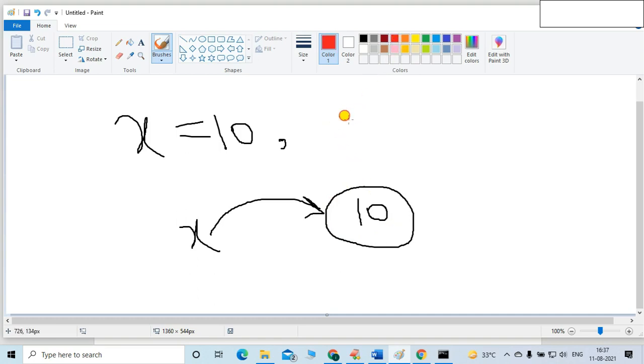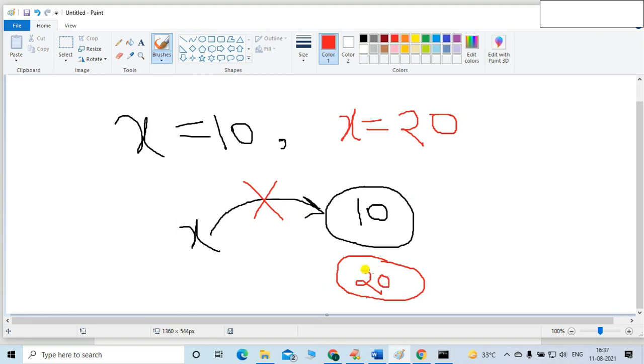Now let's suppose I write x is equal to 20. What does it mean, friends? Now onward x is not pointing towards the 10, but x is now pointing towards the 20. We are not changing this memory location value. Just x is pointing towards a different memory location, or a different object.